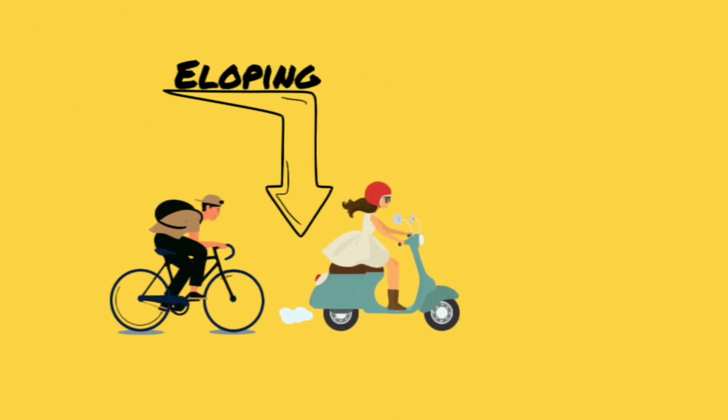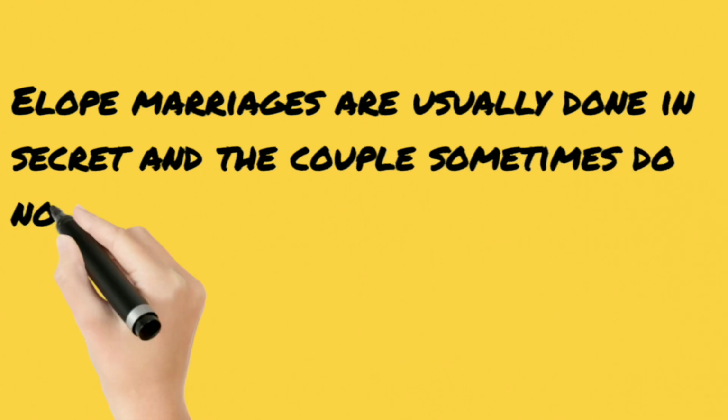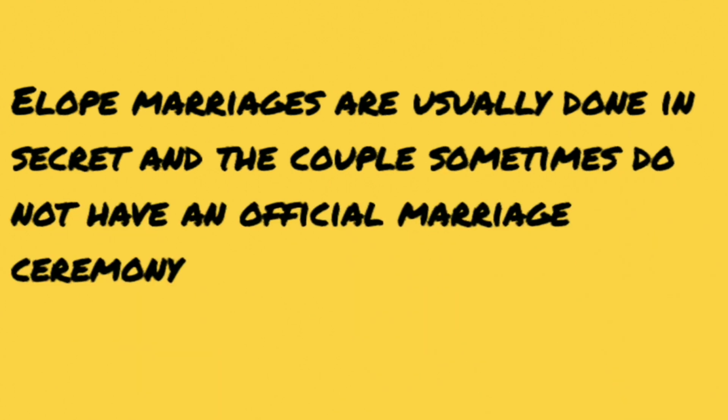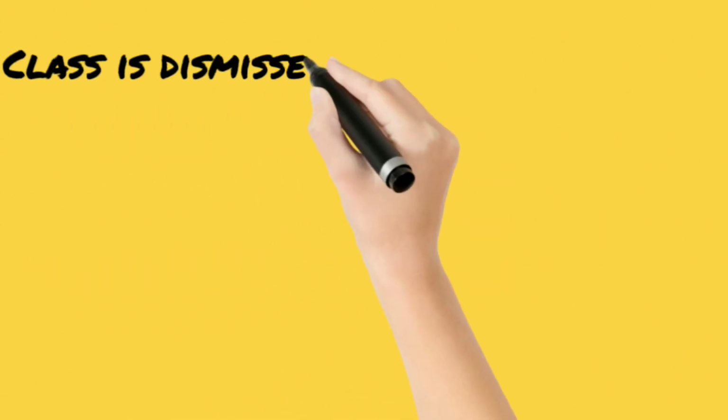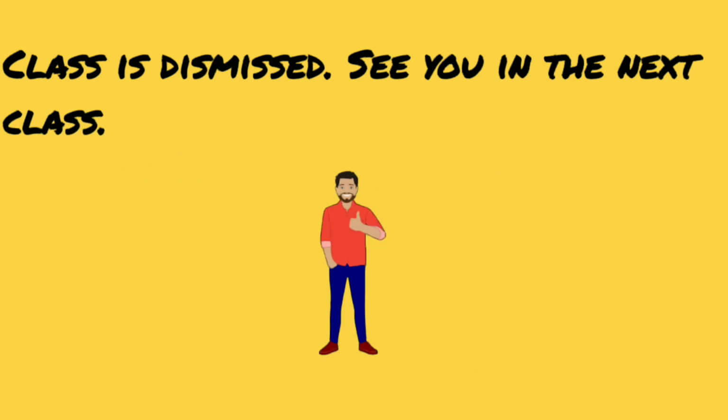So it might be even the case where in some states you might be too young to marry, but in some states you are allowed to marry at a certain age. So you flee from your state to live in another state, right? That is going to allow you or give you the privilege of getting married. So that's the elope marriage. So those are the four different types of marriages that we really want to focus on for today, right?